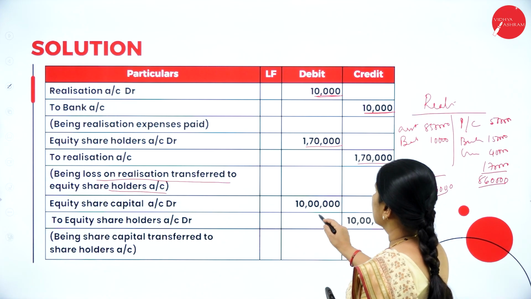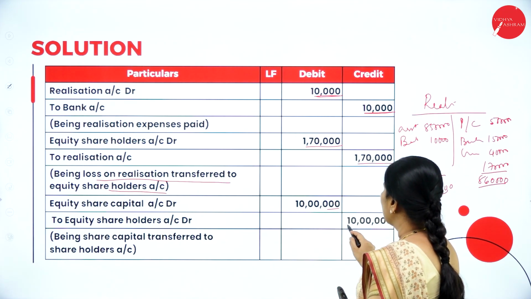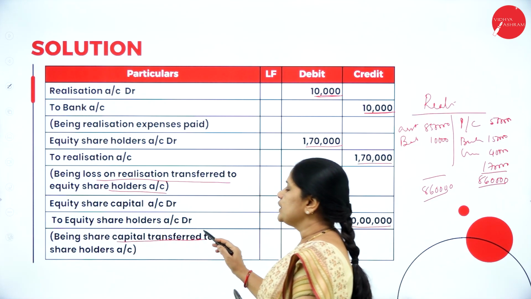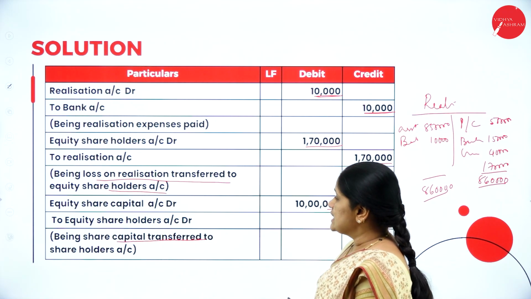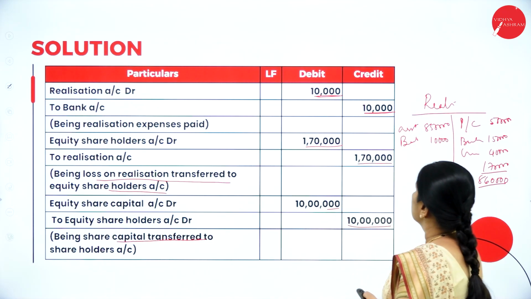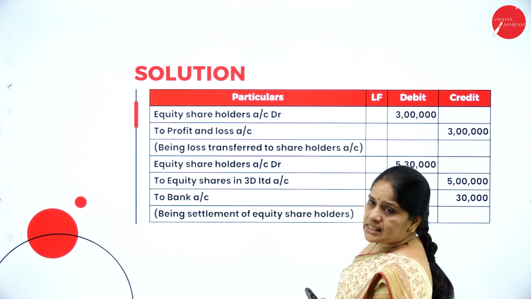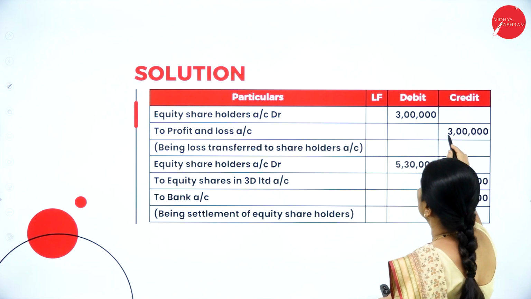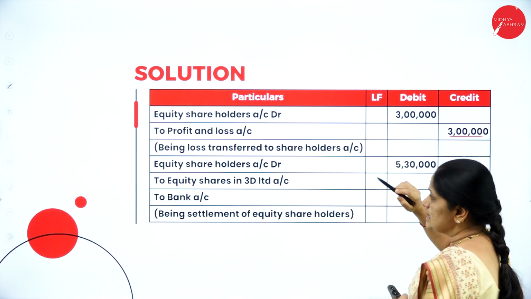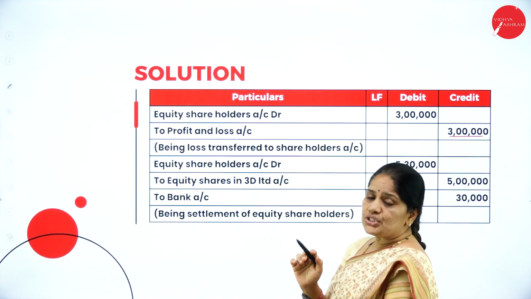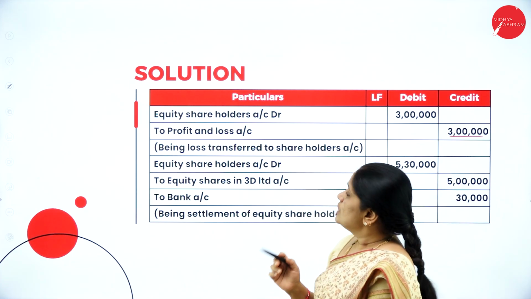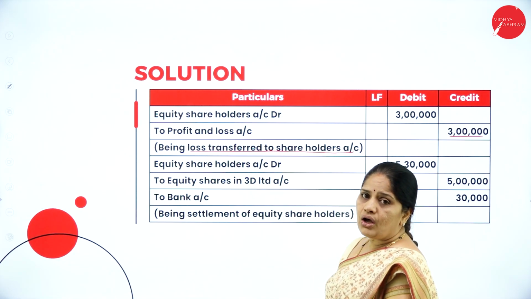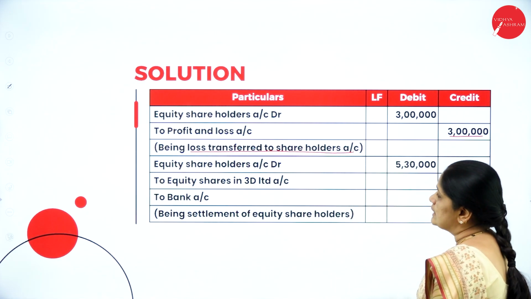Then equity share capital account debtor 10 lakhs to equity shareholders account 10 lakhs being share capital transferred to shareholders account. So we are transferring the share capital to shareholders account. Then next equity shareholders account debtor 3 lakhs to profit and loss account 3 lakhs. See, this is the profit and loss account balance mentioned in the asset side of the balance sheet. So we are transferring the loss. It is a loss to the shareholders, so that loss has to be debited to the shareholders account.